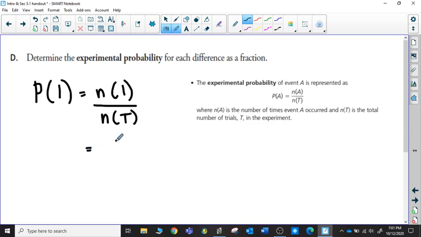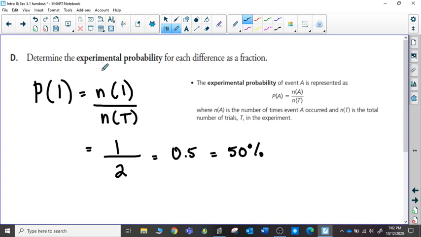Well, as it turned out, I only rolled it twice, and 1 out of the 2 times we had a difference of 1. Now, is it true that we would always end up with 0.5, which would be equivalent to 50% of the time you're going to roll a difference of 1? No. Based on the 2 trials that we ran, it's not really indicative of what would happen over many trials.